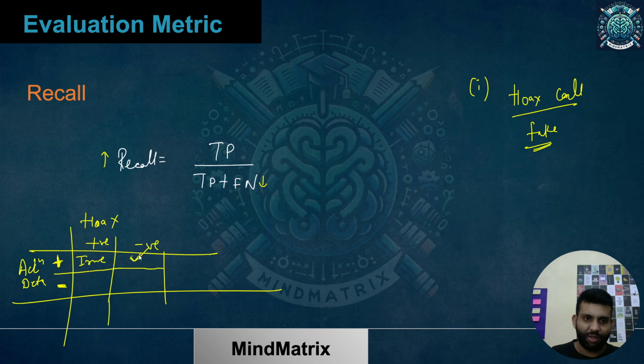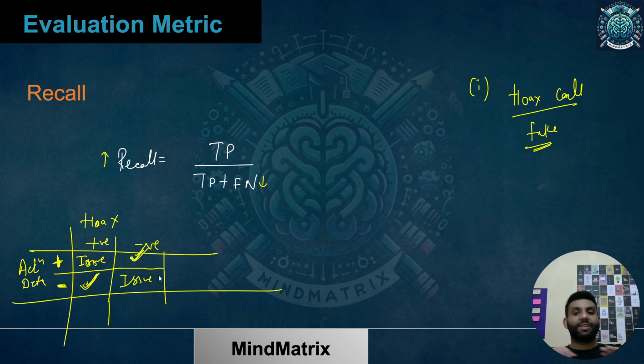If you have not given your account details and it was a hoax call, then also it is good. What about this one, when you have not given account details but it was not a hoax call? Again, there is an issue. Yes or no?